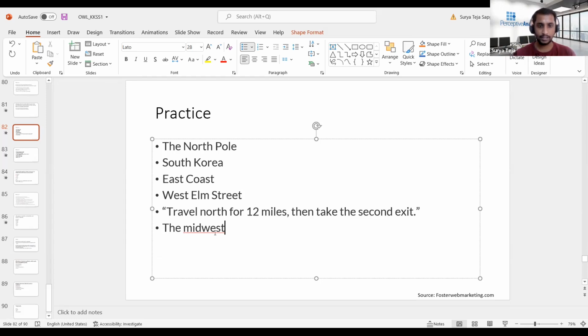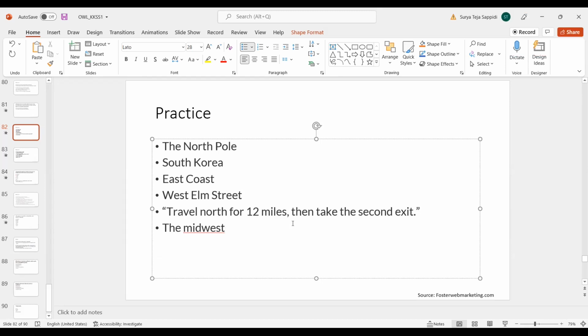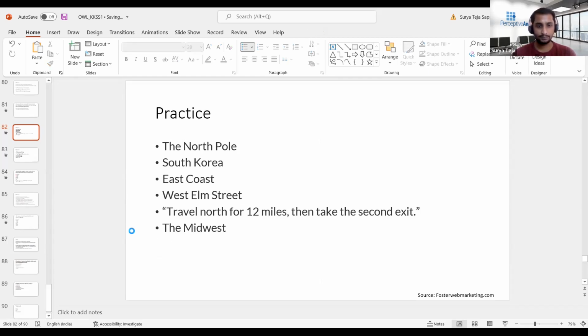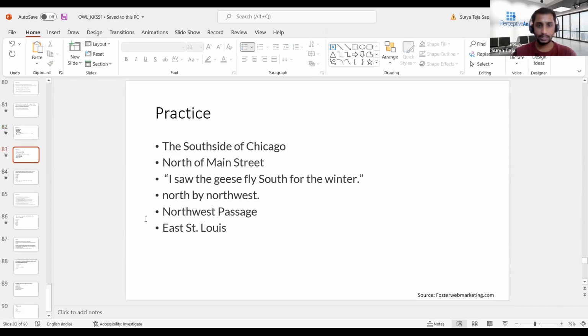This one, the Midwest. Is it right or wrong? M should be capital. Yeah. So Midwest is also a region here. So it is also acting as a proper noun. So M has to be capitalized in Midwest. We'll move to certain other examples in continuation to it.